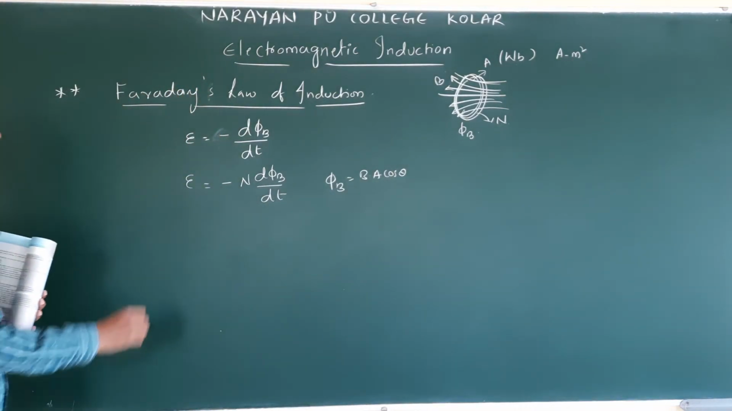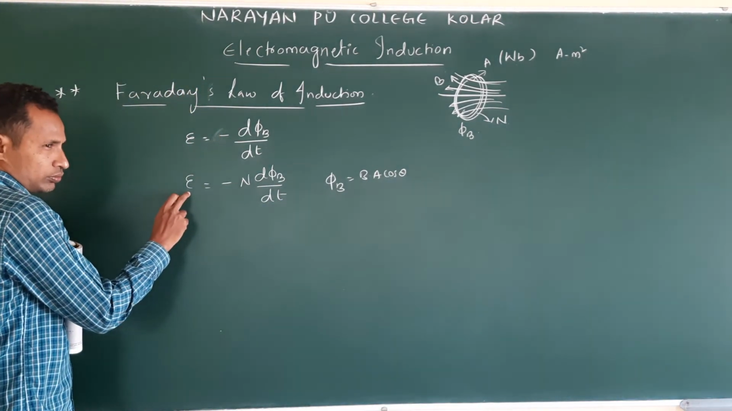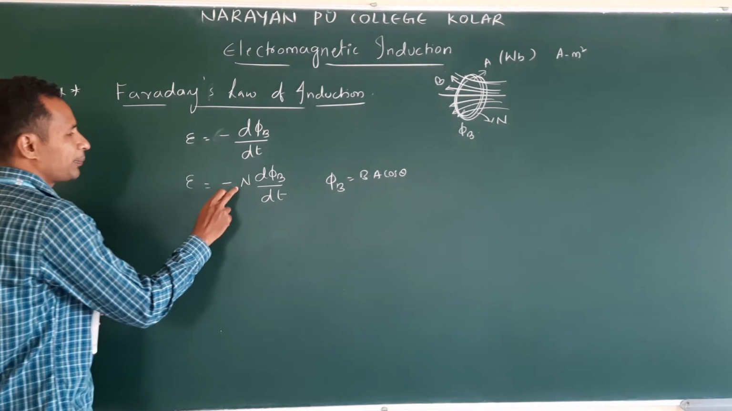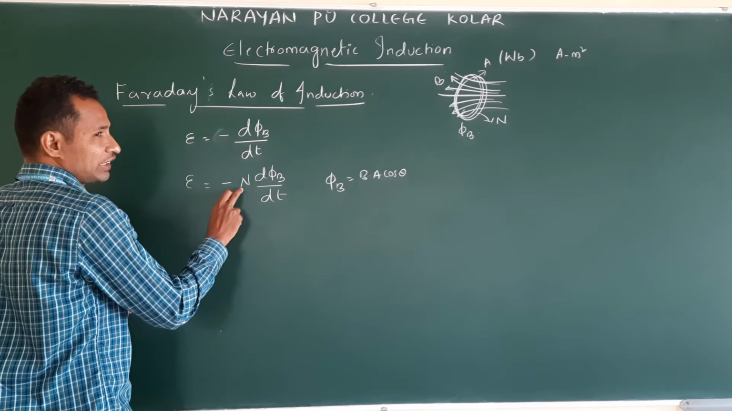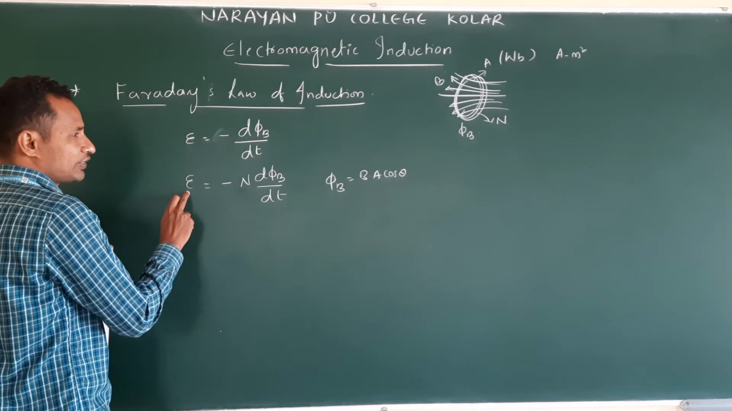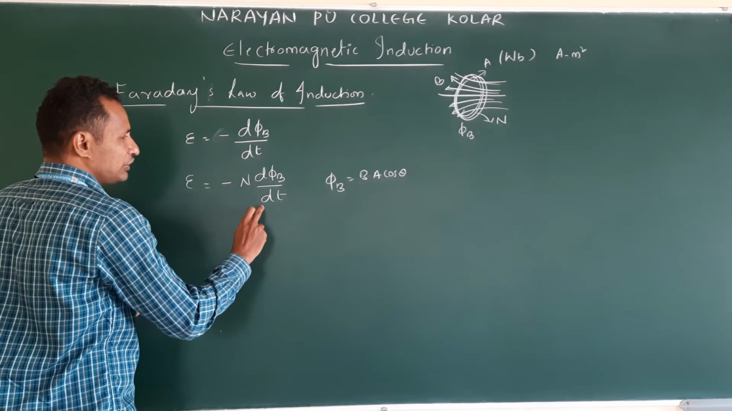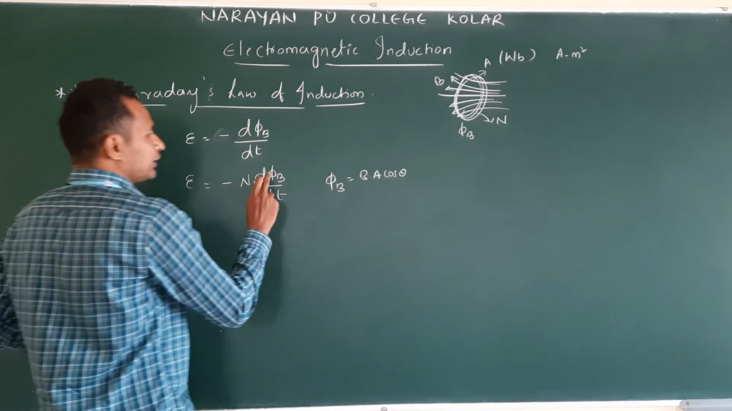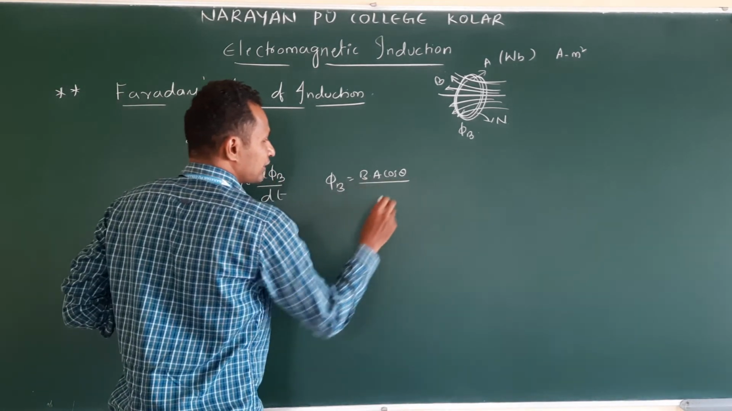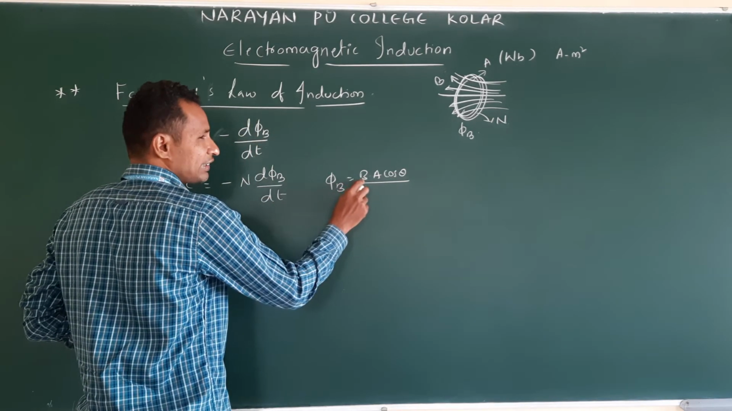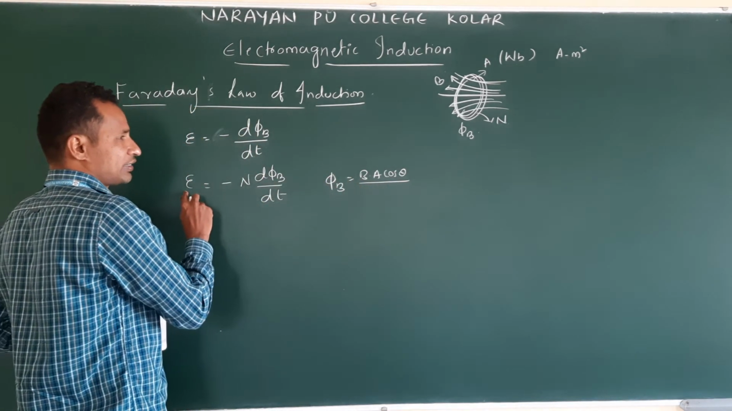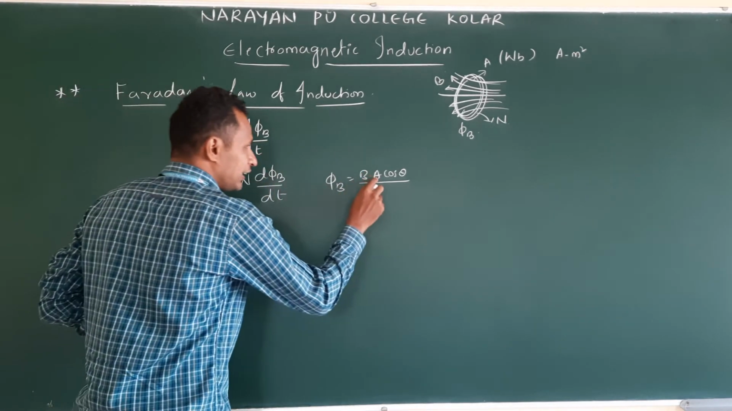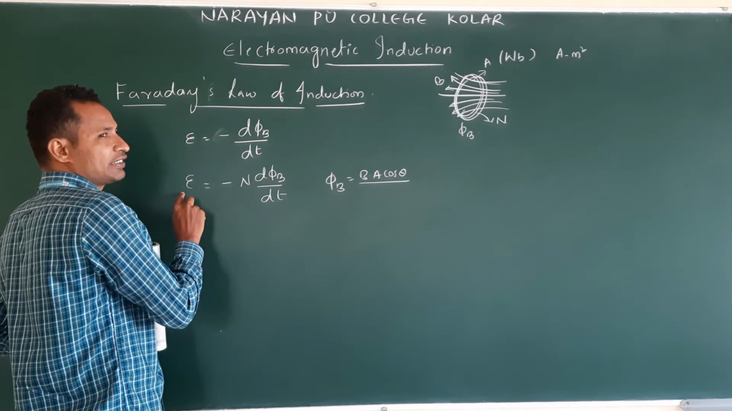Okay, so to achieve required EMF, this EMF is dependent on number of turns. If number of turns increases, EMF increases. If the rate of change of magnetic flux increases, EMF increases. This phi B is BA cos theta. If B increases, EMF increases. A increases, EMF increases. A decreases, EMF decreases.